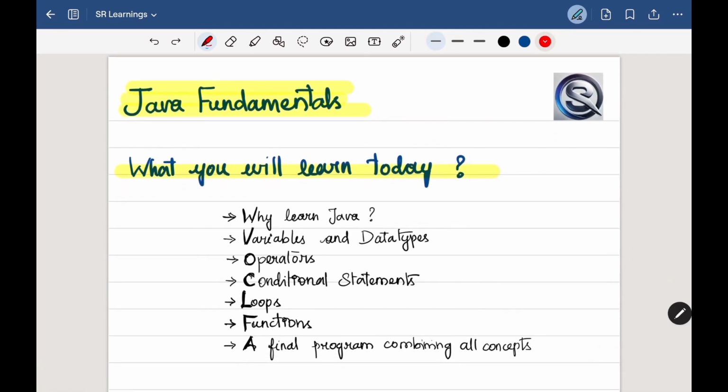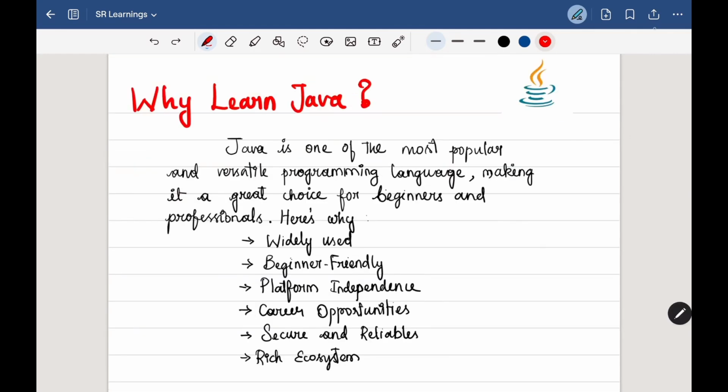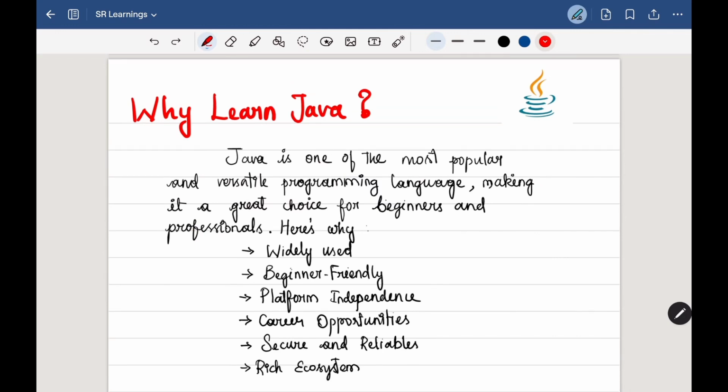So, welcome to this video on Java fundamentals. If you are new to programming or just starting your journey with Java, this is the perfect place to begin. Today we will cover everything you need to get started with Java, like variables, data types, operators, conditional statements, loops, and functions. This video is structured to ensure you learn the fundamentals in an easy to follow manner.